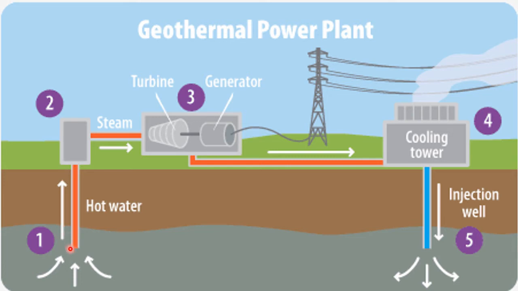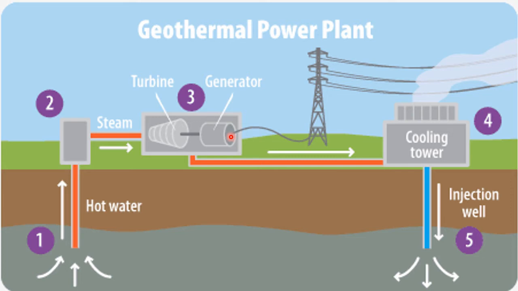The geothermal power plant will collect that steam and send it to this turbine. The steam rotates a turbine that activates a generator. Due to the steam, the turbine rotates and the generator will be activated.